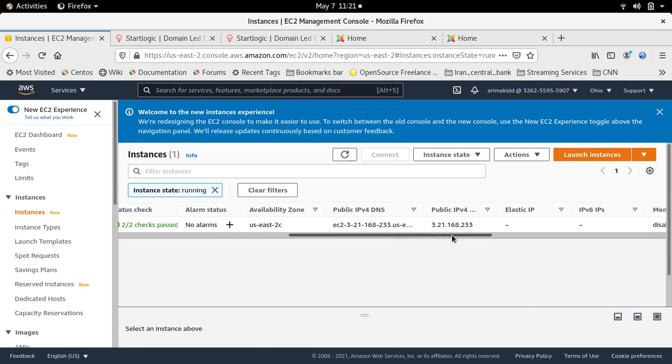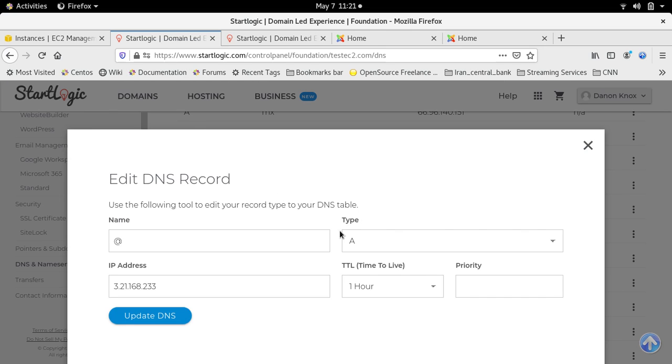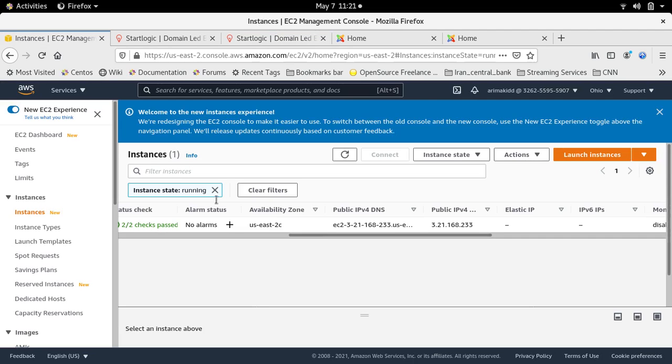Our IP address is 321.168.233. We have an A record. This is the root domain entry. For that entry, we also have a www record. So the domain points to this EC2 instance, and it resolves the website.